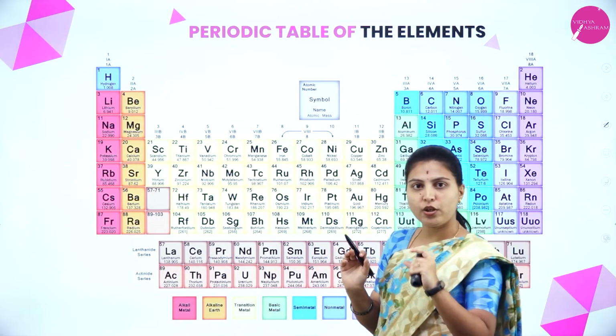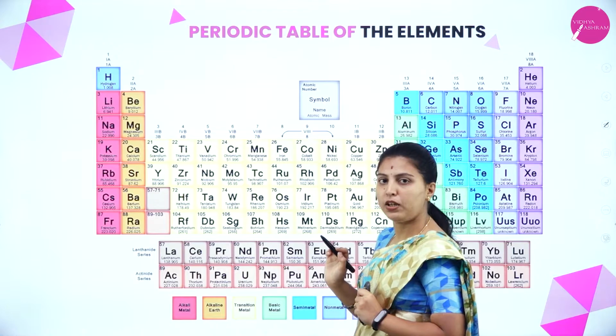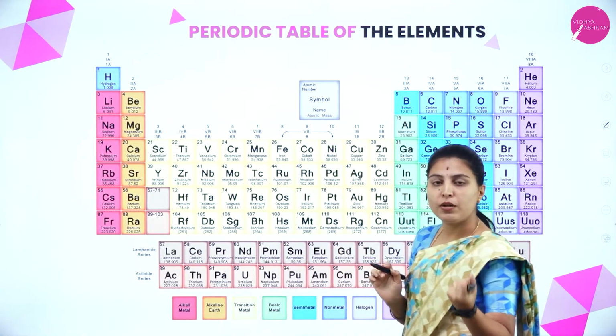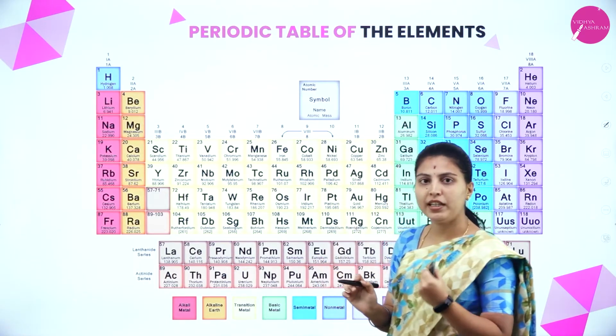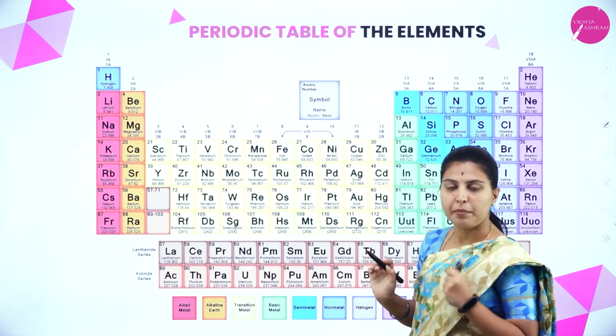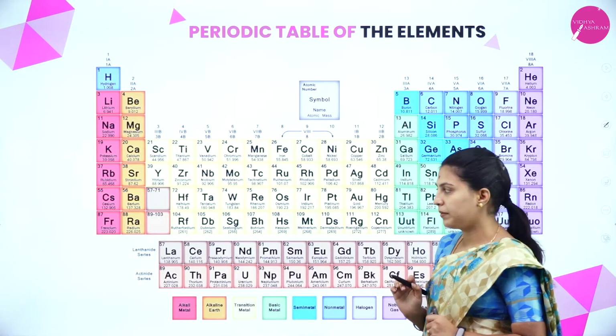These are the contents present in each box. In some periodic tables we could not see the name, but nowadays they are publishing the name also. The main thing is that the atomic number, symbol and atomic mass will be present.